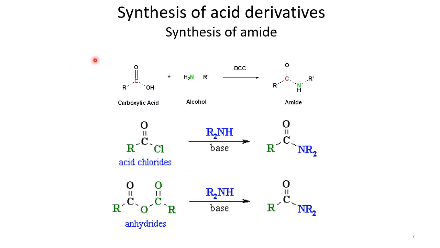You can compare the leaving group nature of this hydroxyl, chloride, or this ester type of group. So in these three cases, chloride and this ester group are better leaving groups. That's why these two are more reactive for this reaction. And when we treat these three starting materials or reactants with amine, then we get this amide.